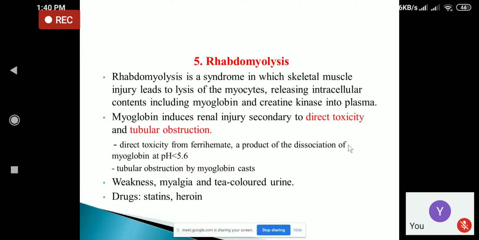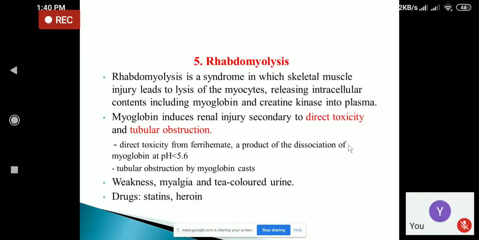And another is that it may cause renal injury by tubular obstruction. Tubular obstruction is caused by myoglobin casts. There are small casts or crystals of myoglobin which will obstruct the renal tubule.